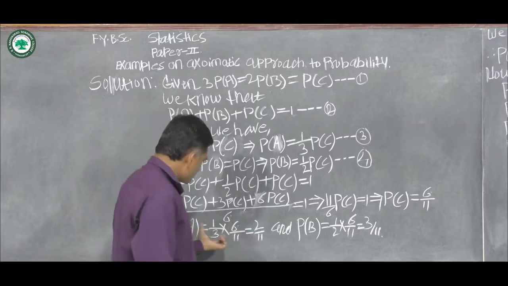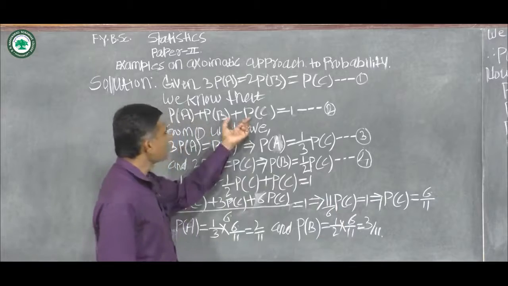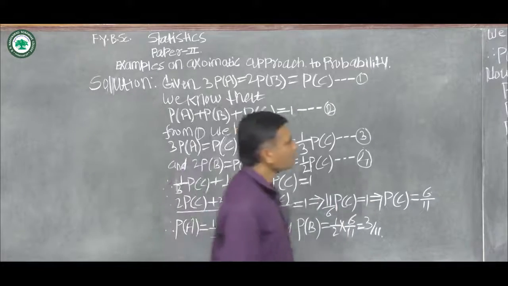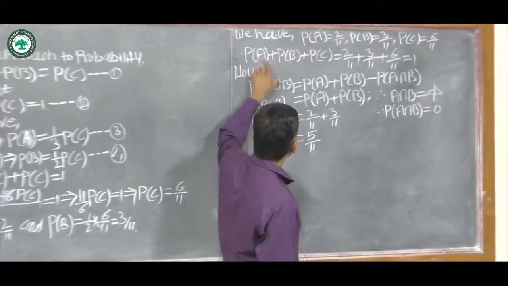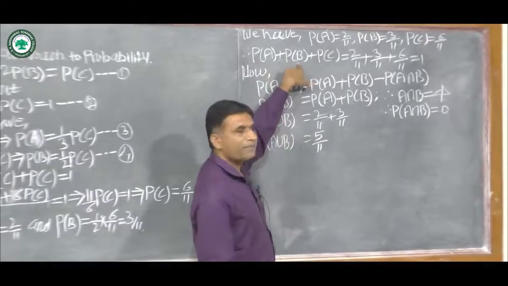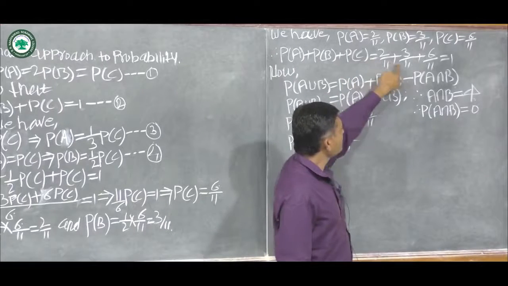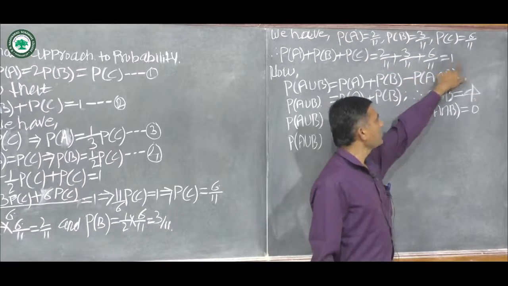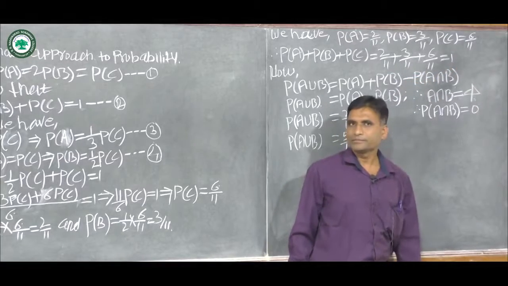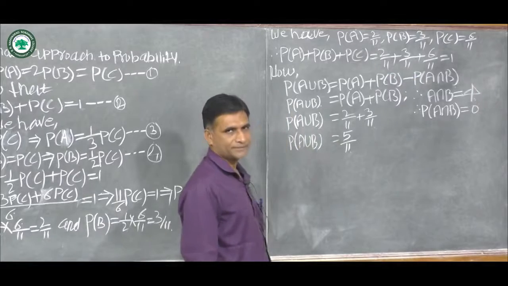Now we substitute all these 3 probabilities in equation number 2. Then we have probability of A plus probability of B plus probability of C is equal to 2 by 11 plus 3 by 11 plus 6 by 11, which is equal to 1. That is, the computed probabilities are correct.